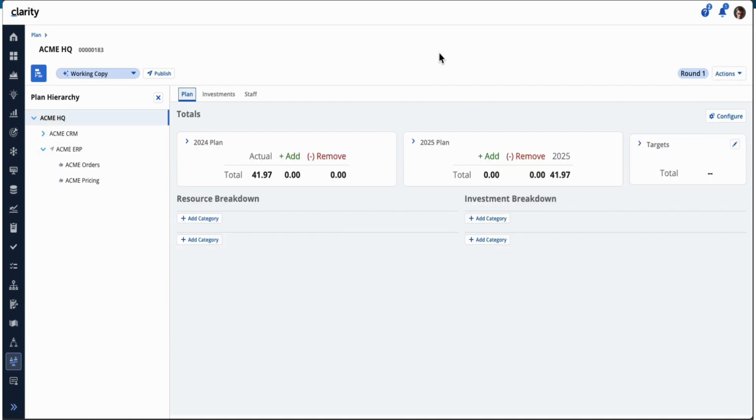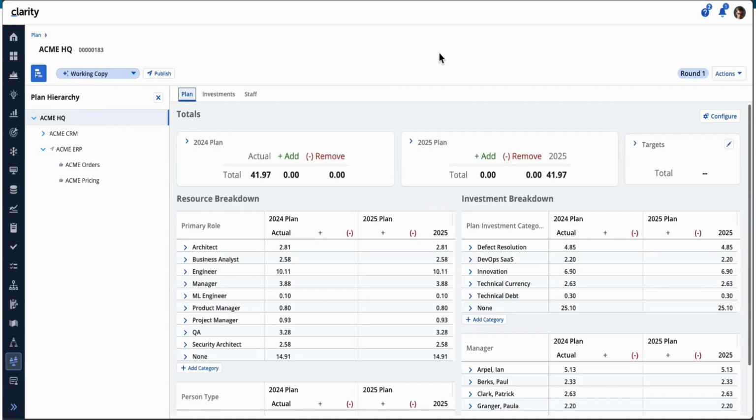Also, we added the capability to do a return all. Any plan that has been either approved or published, it will return. If you don't want to use rounds, or you want to make changes like table changes or different configuration changes, where you want to completely do a return all, you can.